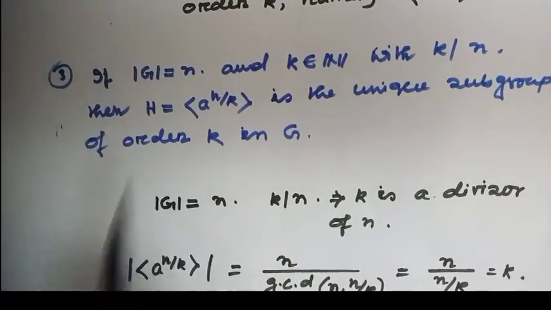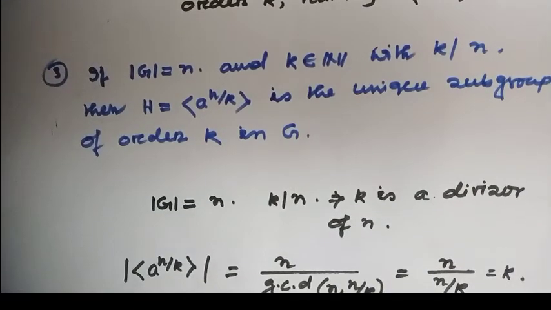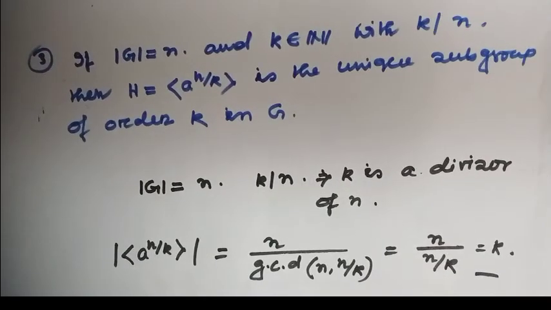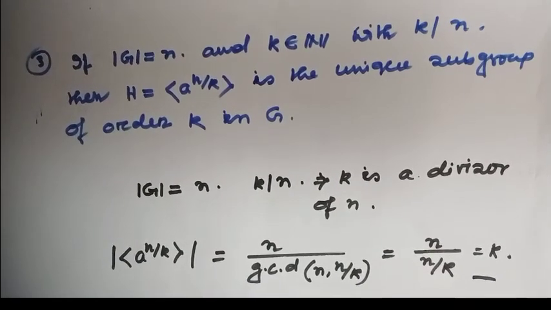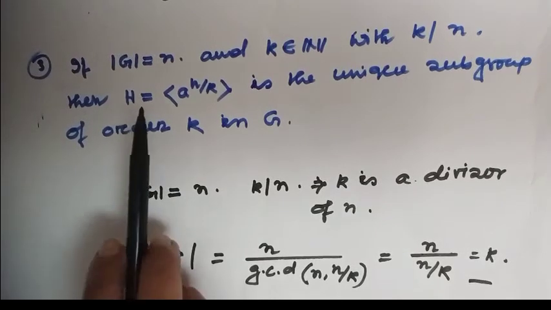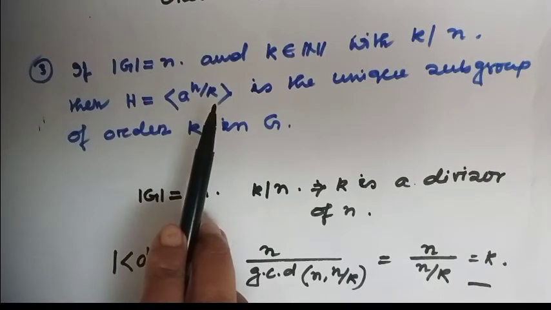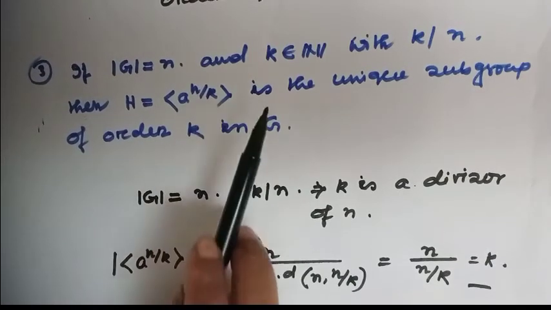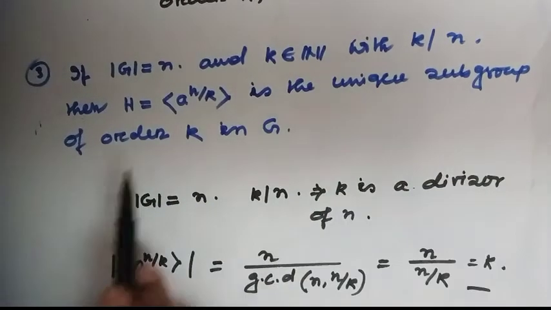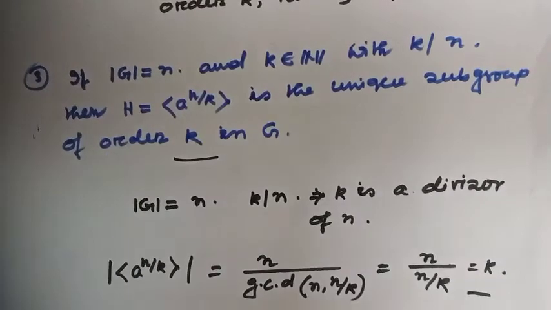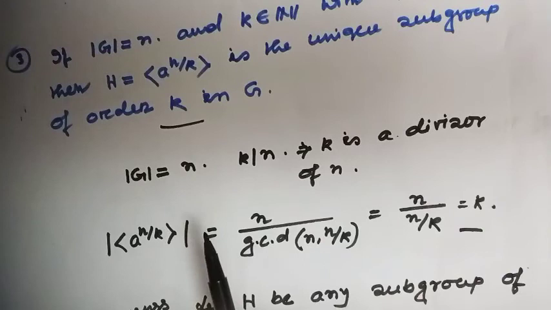The third property is: if the order of G equals n and k is any natural number with k dividing n, then the cyclic subgroup generated by a to the power n over k is the unique subgroup of order k in G. Okay? Well, now let's look at the proof.